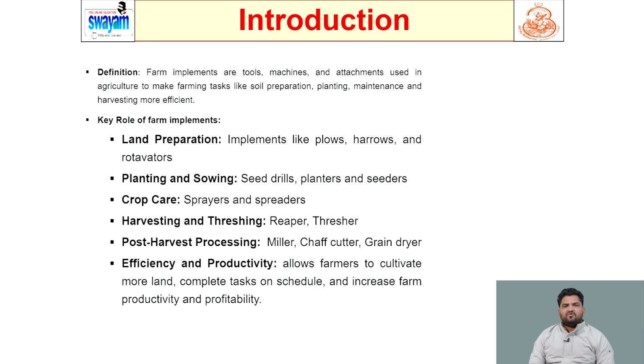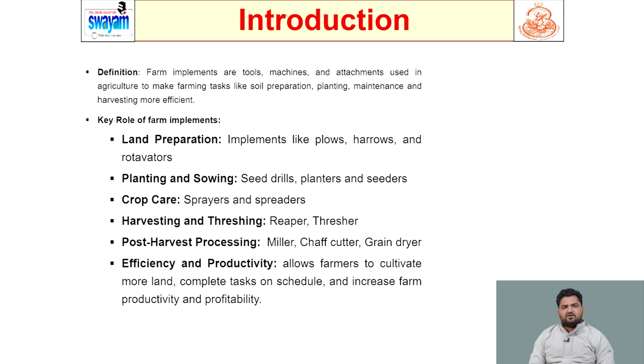Key roles of farm implements: for field preparation, we have the disc plow, MB plow and harrows. The rotavator is a recent advanced tool for land preparation. It does primary tillage and secondary tillage in a single operation.